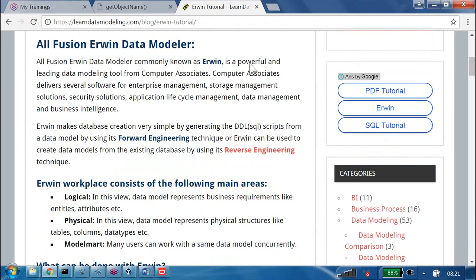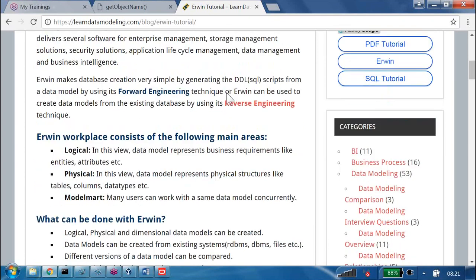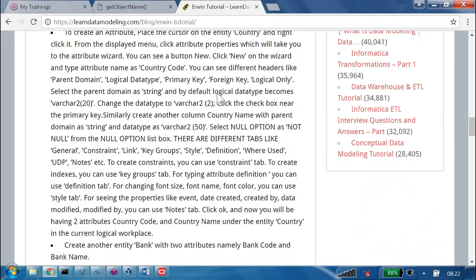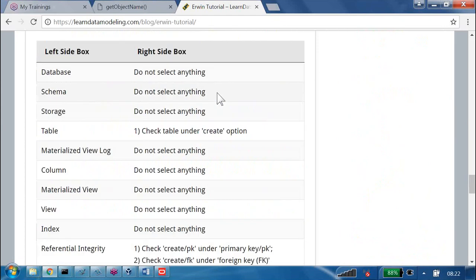Erwin is a powerful and leading data modeling tool from Computer Associates, CA. It delivers several softwares for enterprise management, and so on. Erwin makes database creation very simple by generating DDL scripts from a data model using its forward engineering technique, and so on.